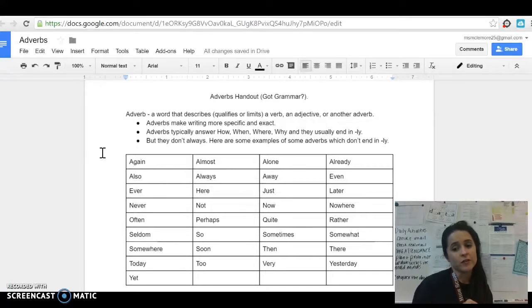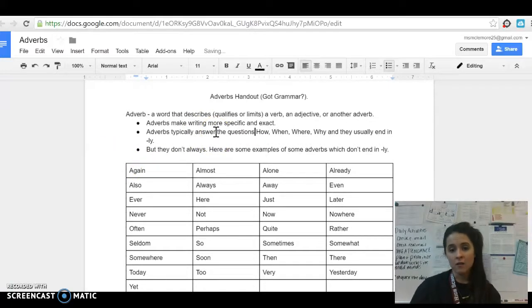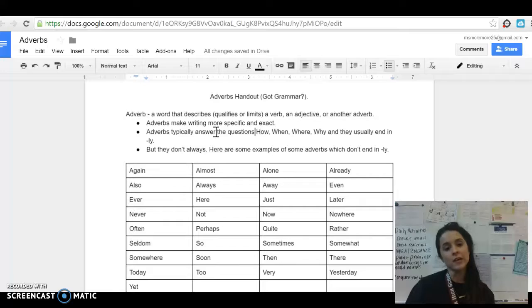Here's a saying that you can always remember adverbs by. English is kind of a difficult language because I feel like there's no definite saying that always works. But this one will work most of the time. Adverbs typically answer the questions how, when, where, why, and they usually end in ly. It even rhymes. So I'll say it again. Adverbs typically answer the questions how, when, where, why, and they usually end in ly.